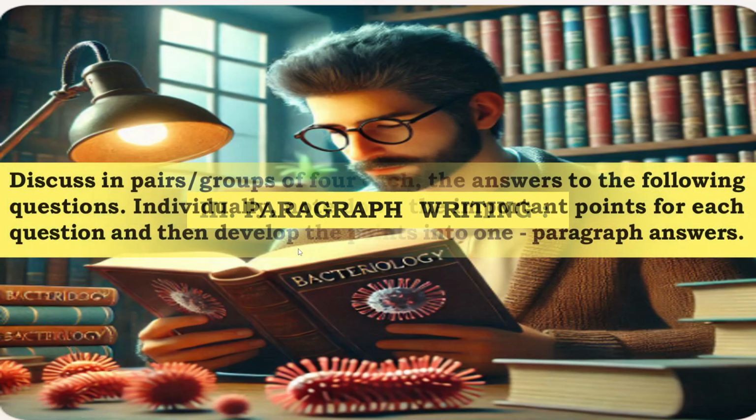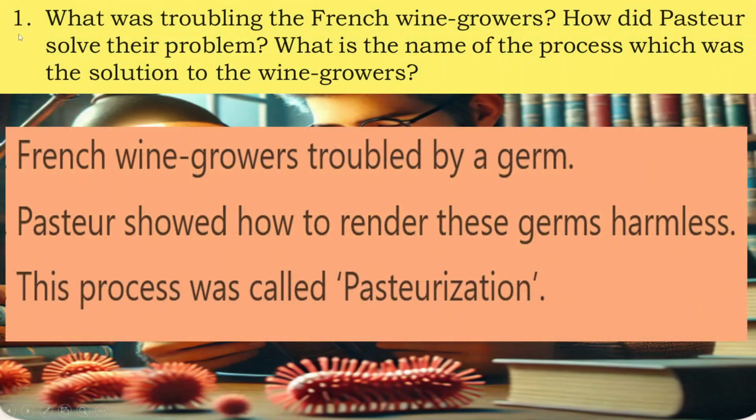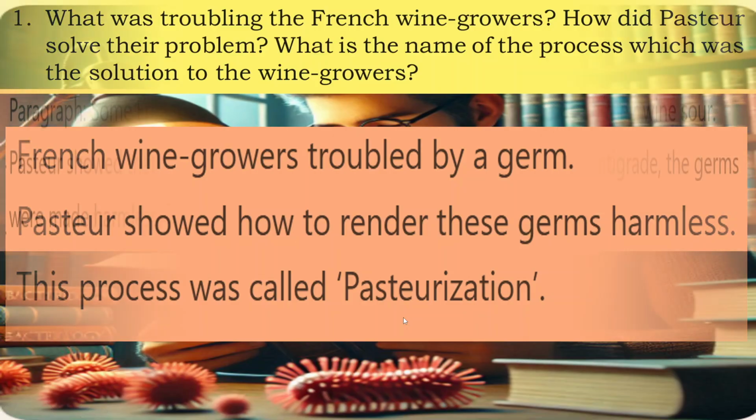Second, paragraph writing. Discuss in groups of four each the answers to the following questions. Individually note down the important points for each question and then develop the points into one-paragraph answers. 1. What was troubling the French wine growers? How did Pasteur solve their problem? What is the name of the process which was the solution for the wine growers? French wine growers were troubled by a germ; Pasteur showed how to render these germs harmless. This process was called pasteurization.